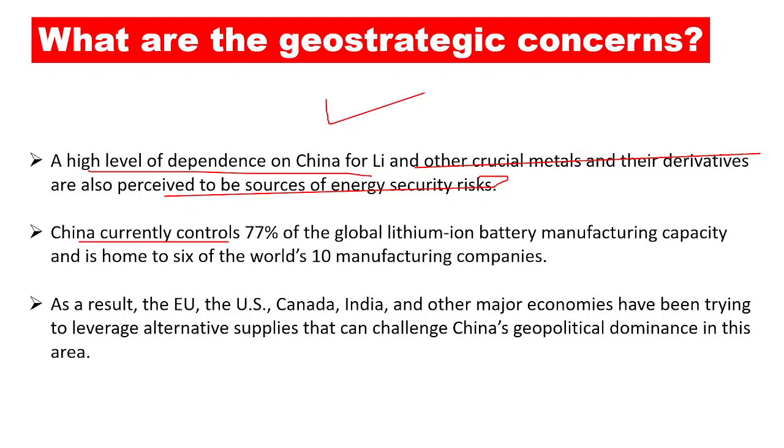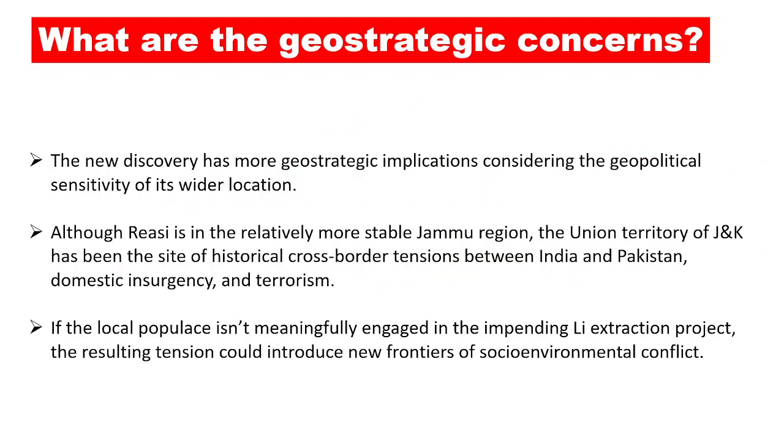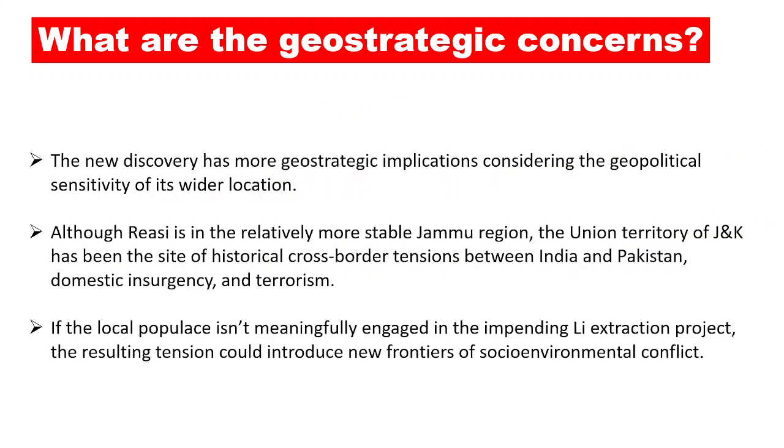So China currently controls 77% or around 80% of the global lithium ion battery manufacturing capacity and is home to 6 of the world's 10 manufacturing companies, and as a result the EU, US, Canada and India are looking for various alternatives in this regard, and the alternative has been put forward by the state of Jammu and Kashmir.